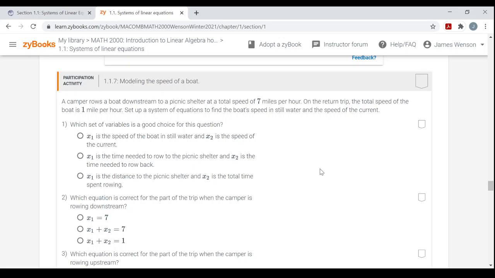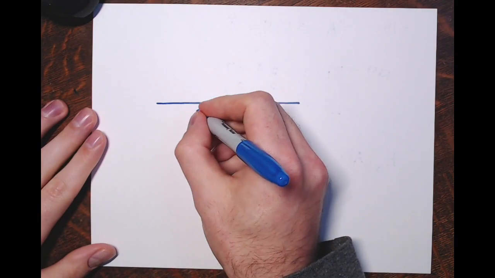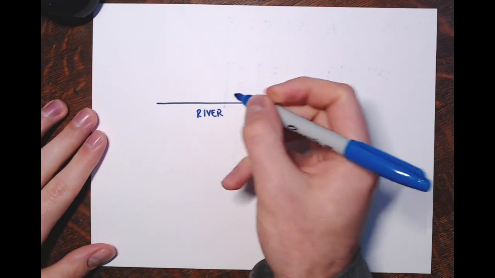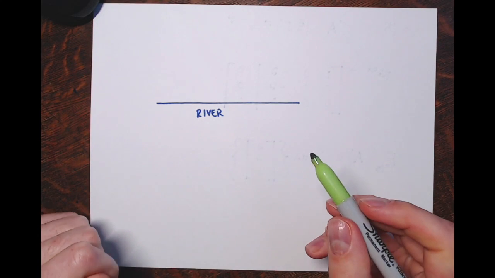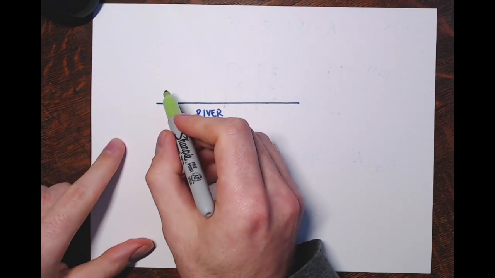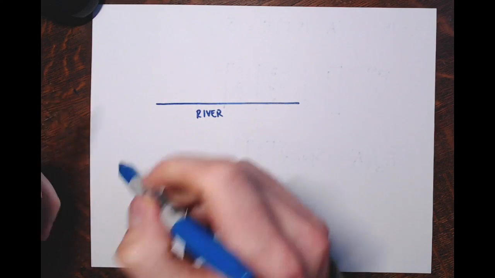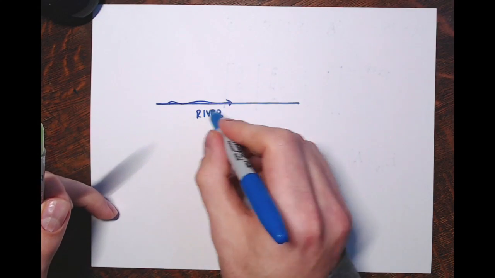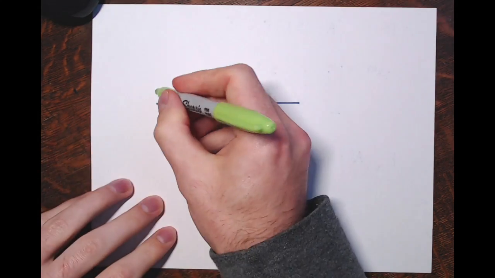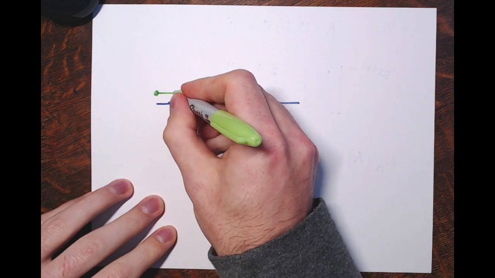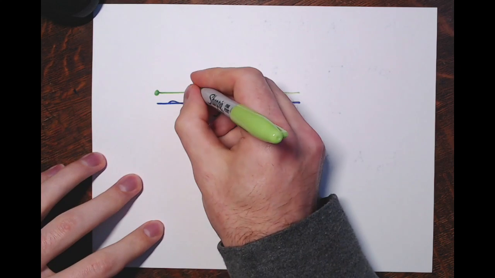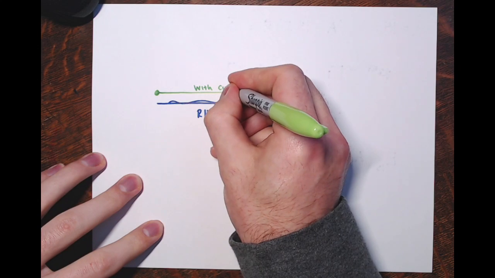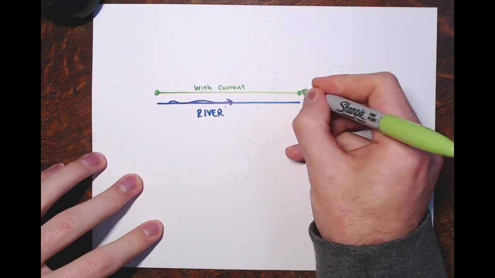So again, like I said earlier, you've probably seen stuff like this before. So I'm drawing a little picture here. So here's this river. And they're saying this camper rows downstream. Now downstream means with the current. So let's say the river is flowing this way. I'll put a little arrow. And the camper is rowing downstream, so you've got the speed of the boat with the current. This would be with current, downstream, and ends up at this campsite.